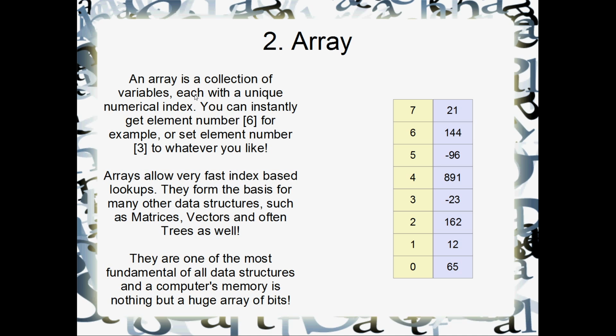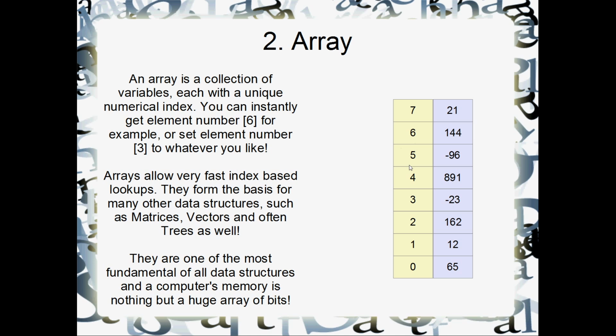Or more to the point, they're a collection of variables that you can instantly look up elements by their integer address. So for instance, you could look up item number 6, and it'd be 144 over here in my array. Or you could change the value of element number 3, which would be negative 23 over here in my array.